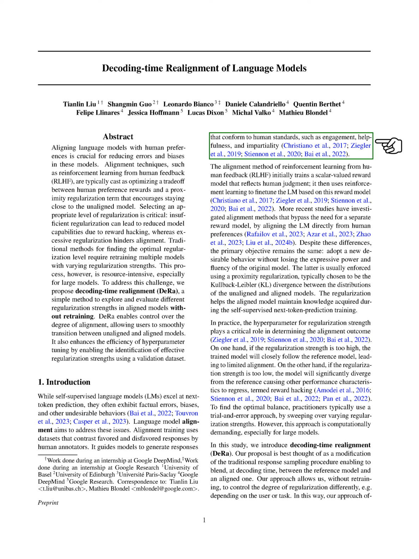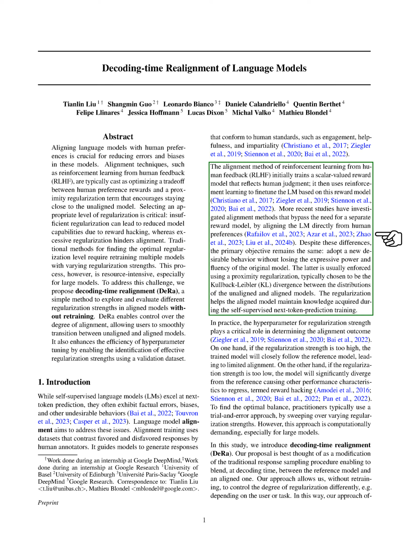One popular method for doing this is called reinforcement learning from human feedback, RLHF. It starts by creating a model that can judge responses the way a human would. Then, it uses reinforcement learning to fine-tune the language model to produce better responses based on this judgment model. Some newer methods try to skip the step of creating a separate judgment model by directly adjusting the language model based on what humans prefer. Despite the different approaches, the goal remains the same: to make the language model behave in a more desirable way without losing its original charm and ability to fluently generate text.